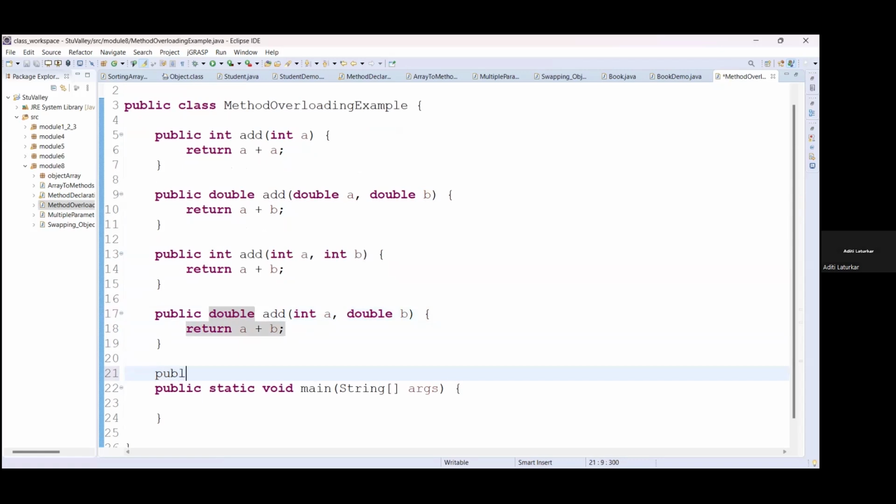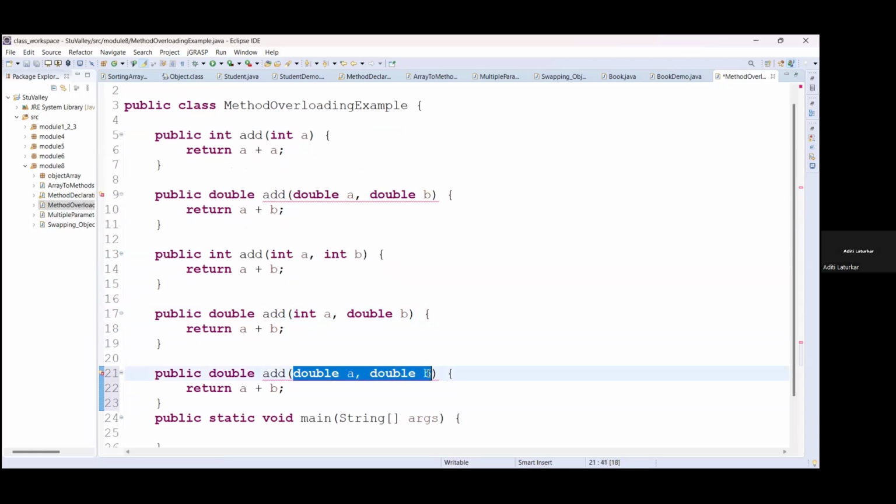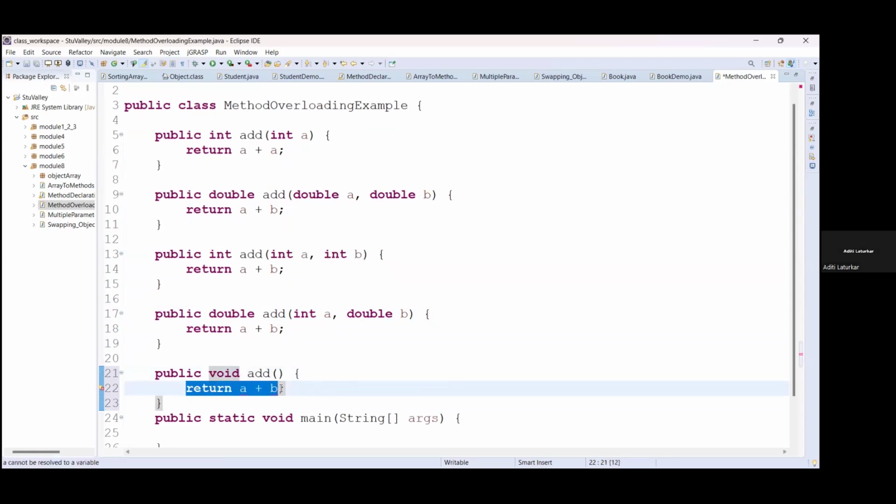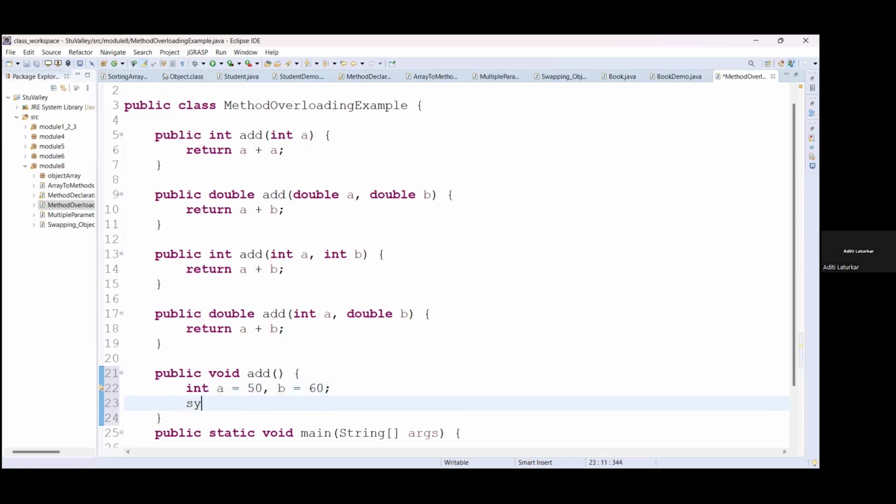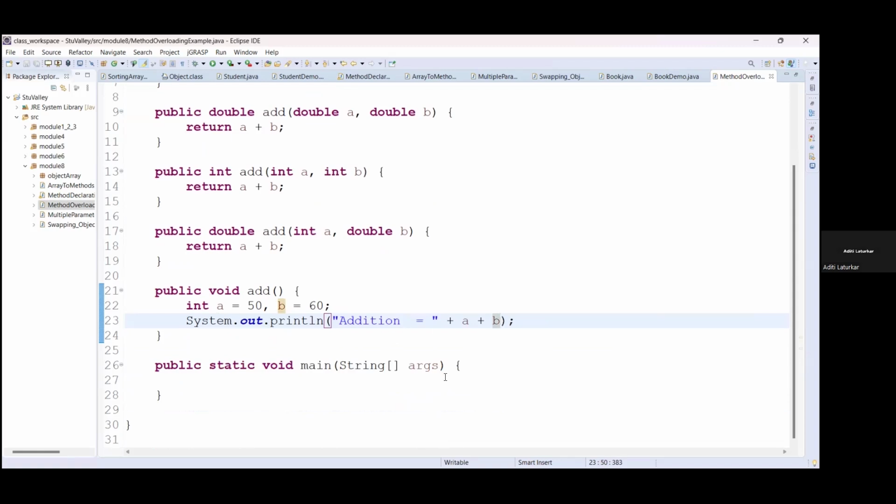If you want, you can also create a method without parameters. It will be a void method and it will not have any return statement. We will use integer A equals 50, B equals 60, and we will display the addition here with System.out.println. Addition is equals to A plus B. For calculation, you have to use brackets, otherwise it will be treated as concatenation.